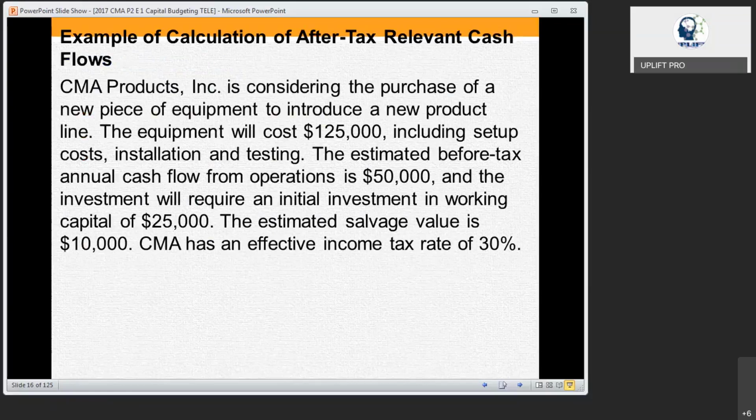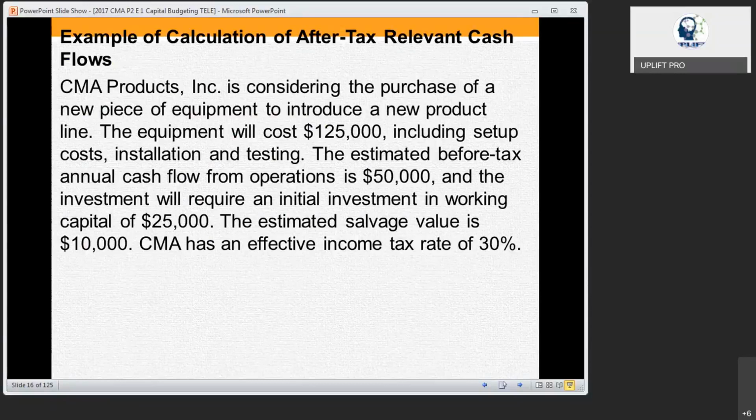That means that is the total cost. The estimated before tax annual cash flow from the operation is 50,000. So they have given before tax. Fantastic. And the investment will require an initial investment in working capital of 25,000. The estimated salvage value is 10,000.